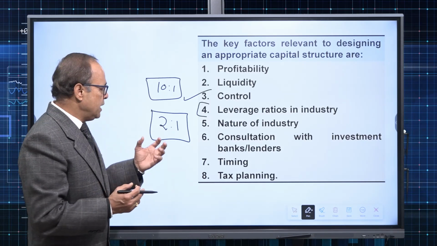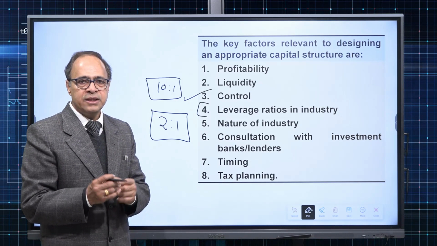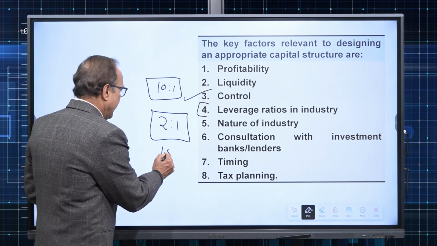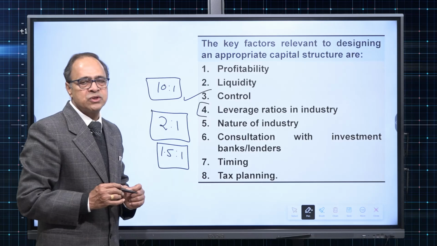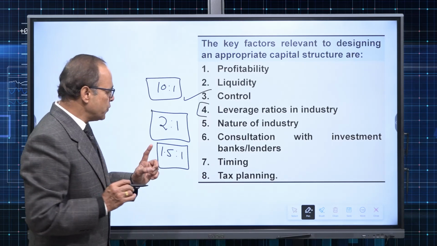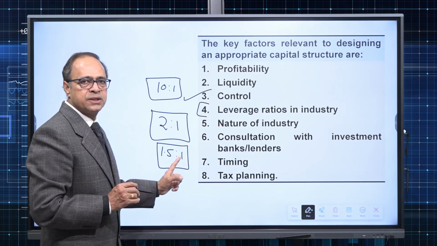Suppose initially a company takes a loan from X financial institution and they impose a restriction that in no case should the debt equity ratio go beyond 1.5:1. Then definitely before raising further capital, the company will have to think about this ratio.